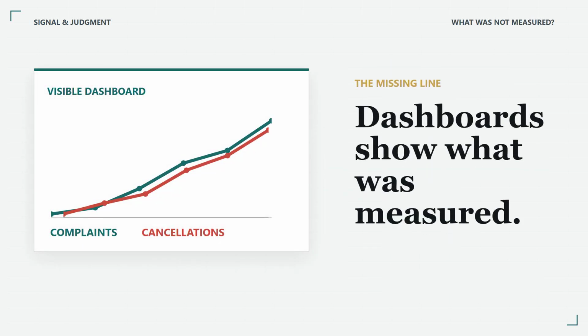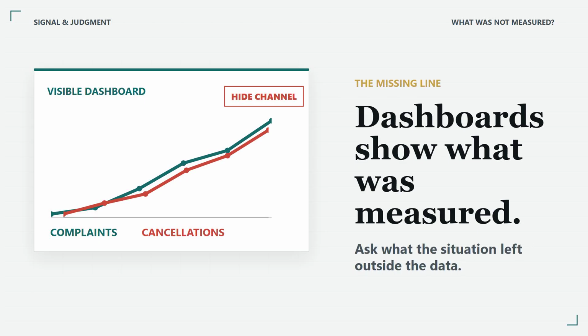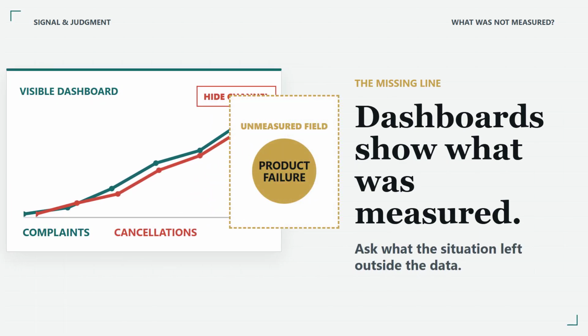You may not find the right Z immediately. The point is to stop a 2-column chart from choosing a single explanation by default. This is difficult because dashboards display what was measured, not everything that mattered. The missing condition has no line, no label, and sometimes no field in the dataset. A clean visual can therefore create confidence by hiding the variable that would make the story less clean. Ask not only what the chart contains, but what the data-generating situation left outside it.